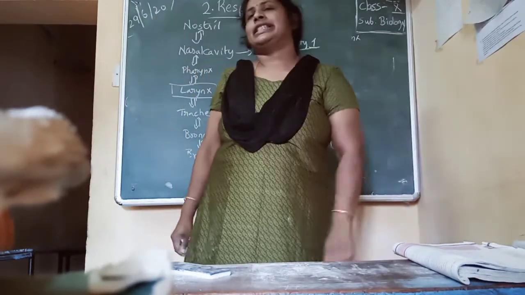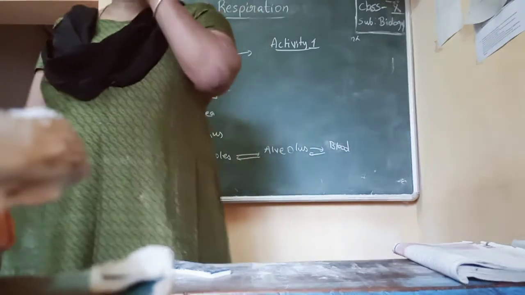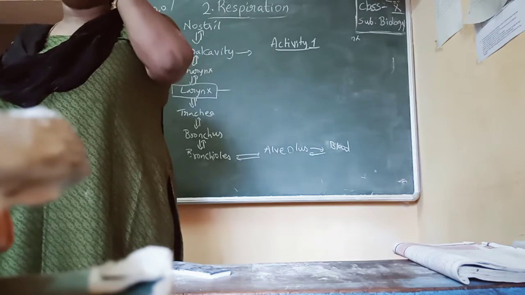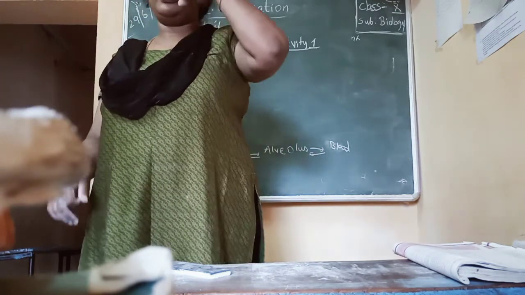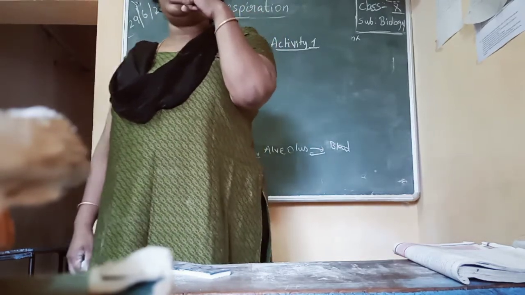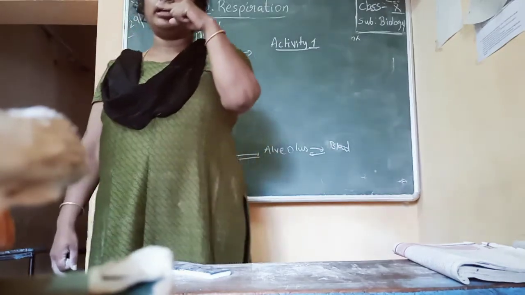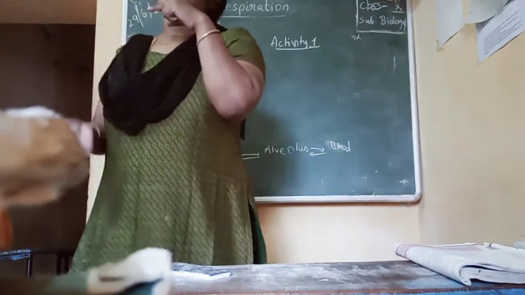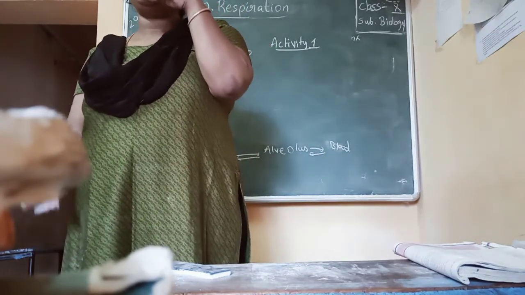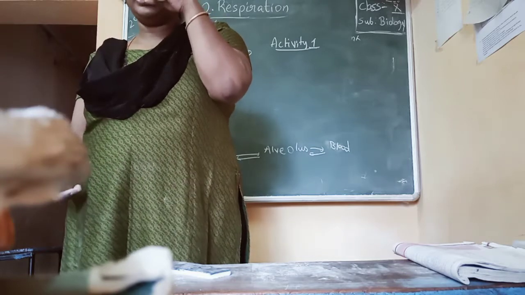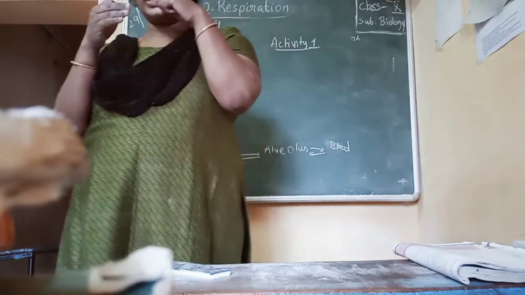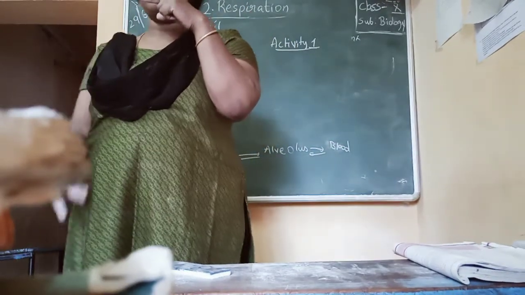Keep one of your fingers just 1 inch before the nose, just in front of the nose, and breathe out. Breathe out 2 to 3 times. Next, breathe in and breathe out. You will feel air coming outside the nostrils when you are breathing out.